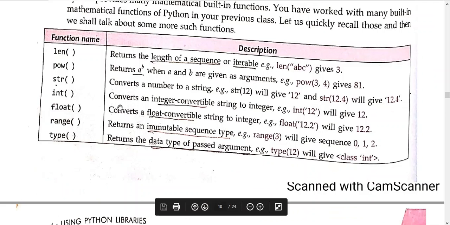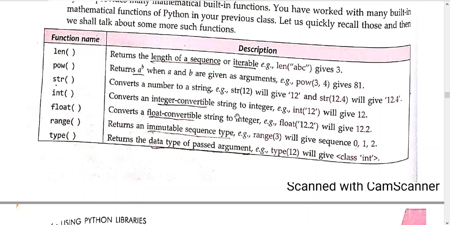int will convert a convertible string to an integer. Whenever something is enclosed inside single quotes, it is called a string. So you are passing a string and getting a number. float will also convert the string into a floating point number. range returns an immutable sequence type. Range 3 will give 0, 1 and 2. If you write range 5, it will give 0, 1, 2, 3, 4.